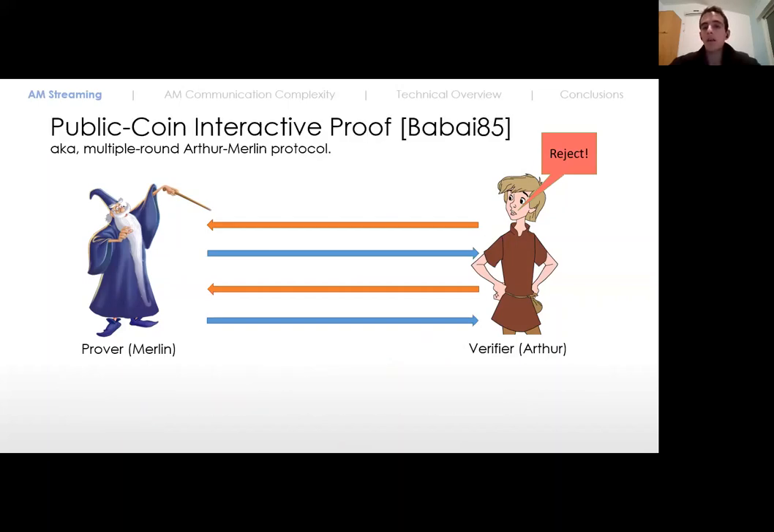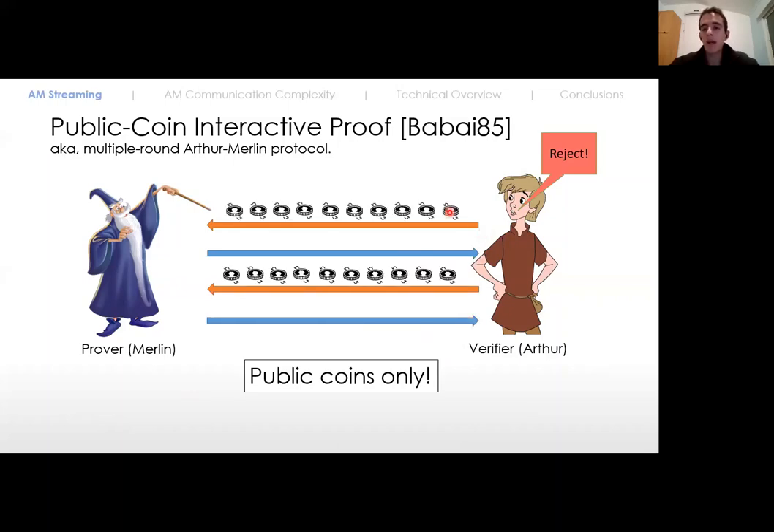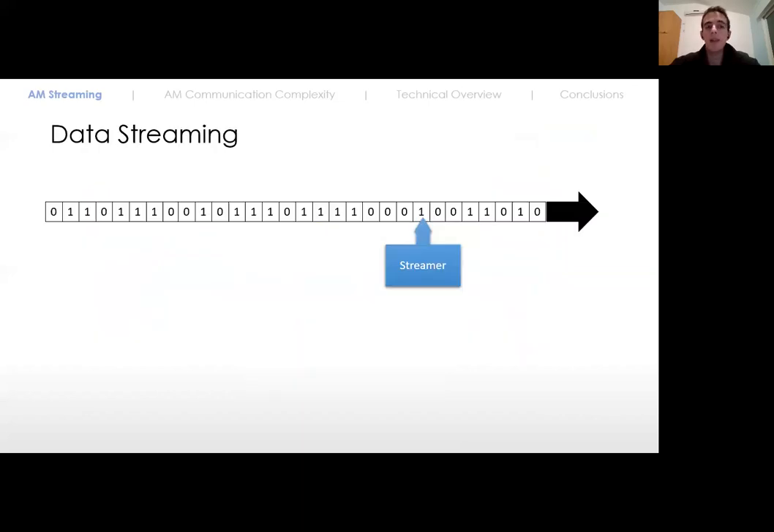We also have something called a public coin interactive proof, or an Arthur-Merlin interactive proof. In an Arthur-Merlin interactive proof, the verifier has to send the prover all its random coins immediately after they are tossed. So basically, in this type of protocol, we can think of the verifier's messages as consisting of only fresh random coins.